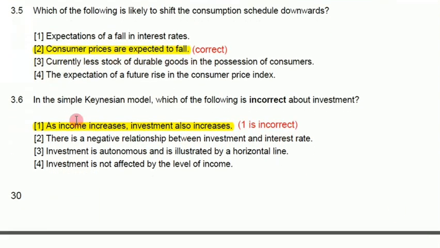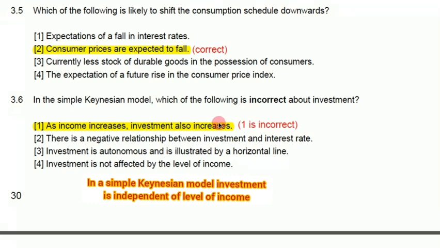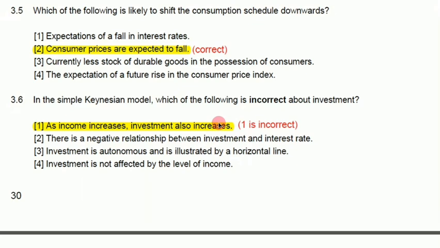Right, in this simple Keynesian model, which of the following is correct about investment? As income increases, investment also increases. This is incorrect because, like I said, in a simple Keynesian model, investment is autonomous of income because there is no relationship actually. This is why it is a horizontal function.